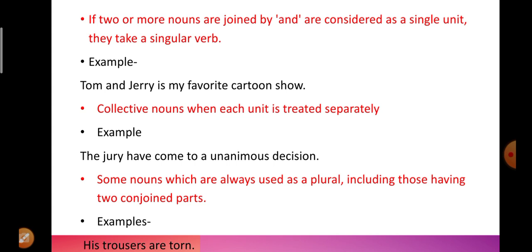Similarly, again an example is there, these scissors are sharp. Okay, so scissors also have two parts. We do not say "the pair of scissors." We write there, these scissors are sharp. Again, cattle were grazing in the meadow. So some examples like this are there where two conjoined parts are there and you have to use plural verbs with that.